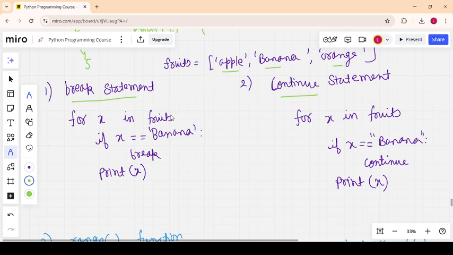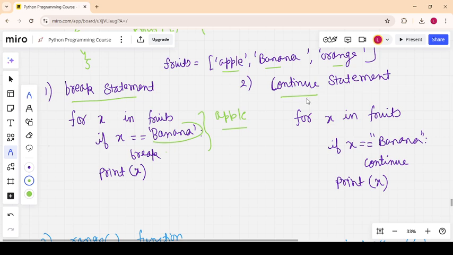We iterate over the list, and this is the fruit list, and we iterate over the items. If item equals banana, this condition becomes true, then the for loop will stop. So if I write the output of this, the output will be apple, because apple is not equal to banana, so this condition is not true. When we come to banana, it is true, break, so we'll get only apple.